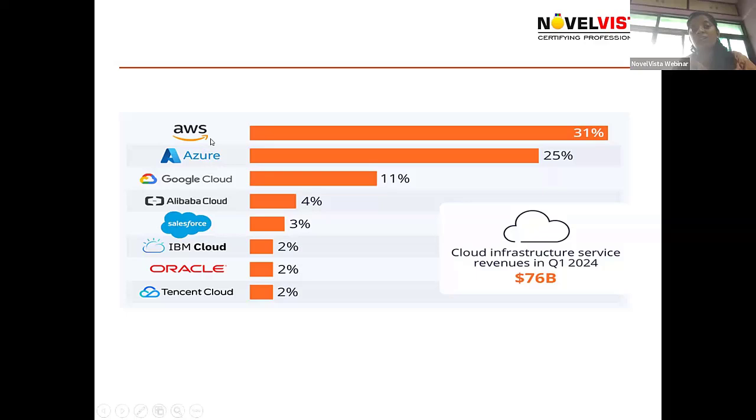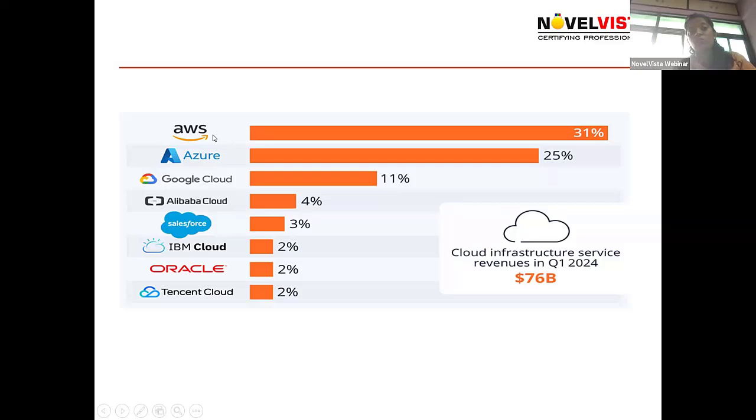Okay, then they can provide the flexibility that we can choose any kind of operating system, any kind of hardware configuration that we want as per our application requirement. Then third thing, they can provide the scalability feature. What is a scalability feature? Scalability means we can easily increase and easily decrease the servers as per the traffic.